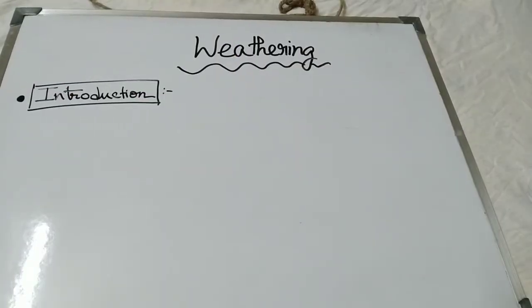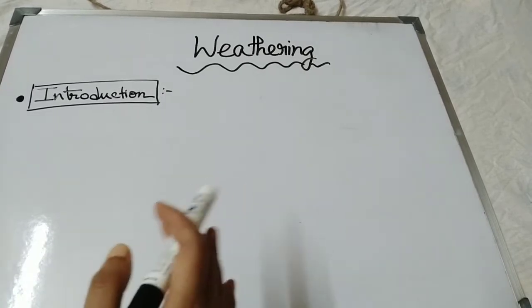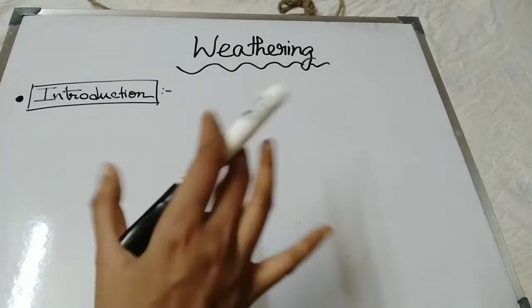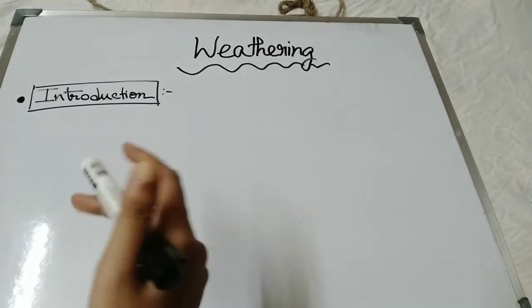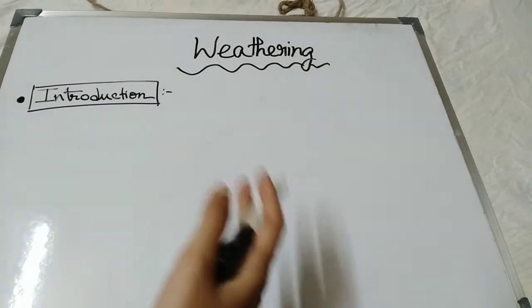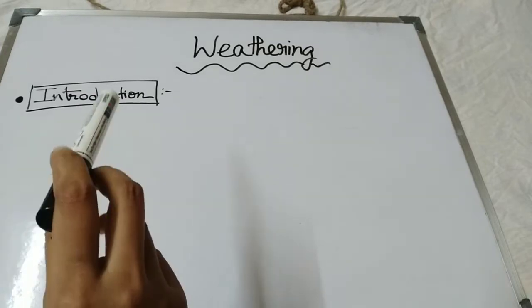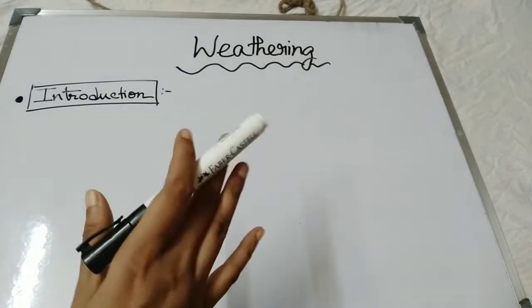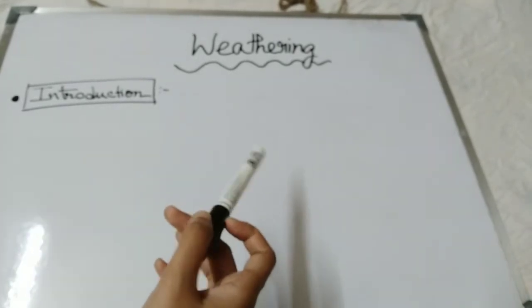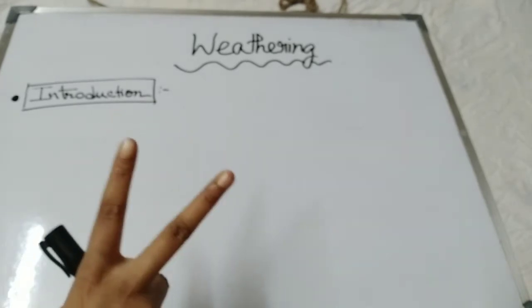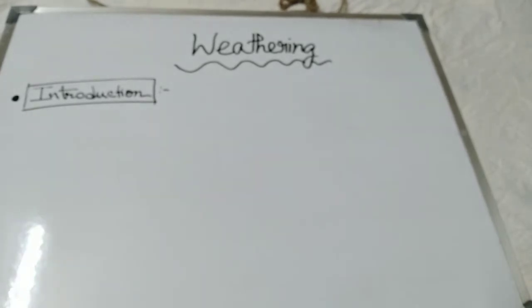Weathering. Before starting this, there is some introduction: the Earth's surface undergoes changes through several natural processes. And these processes that modify the Earth's surface are called geomorphic processes. Now, what are geomorphic processes, how do they work, and what are the definitions and the classification, these are all discussed in my previous video. So I'm going to give the link in my description box. You can check this. Geomorphic processes can act as exogenic processes and endogenic processes. In this case, geomorphic processes mainly occur in two ways, degradation and aggradation.